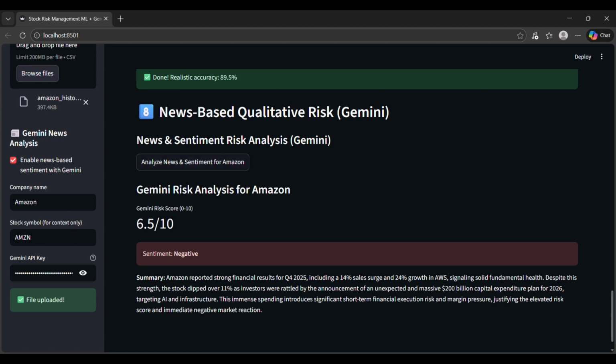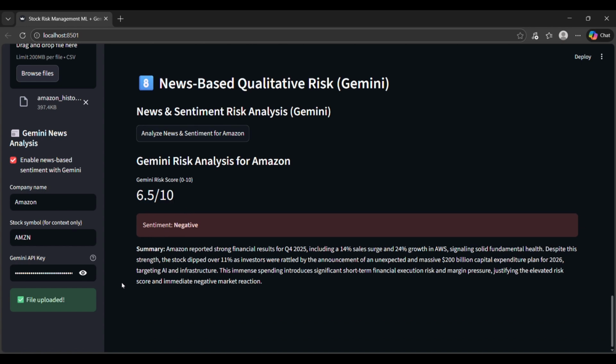You can see here currently its value is indicating 6.5 upon 10. Negative sentiments are there in the market. Regarding the news articles, you can see Amazon reported strong financial results indicating 14% sales surge and also 24% growth in the AWS, signaling the solid foundation of health. Despite this, the stock dipped over 11% as the investors were rattled.